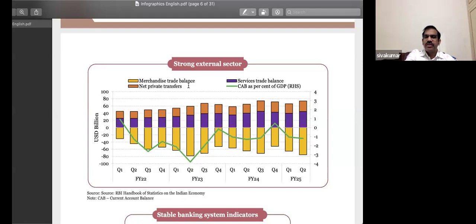Okay, and then net private transfers. Net private transfer means the money coming from abroad, let's take the case of remittance, a good example, and the money going out of India. And you know, India is a country that receives the world's largest amount of remittances. Last year, we received around $126 billion. So that's the basic reason the net private transfers, I mean the net private factor income, you could notice it's positive. But whereas if you look at the current account, CAB stands for current account balance as a percent of GDP, it's still negative.